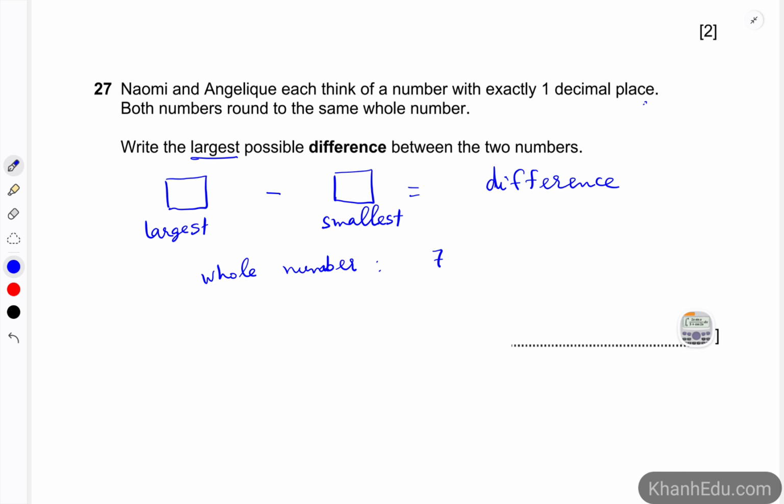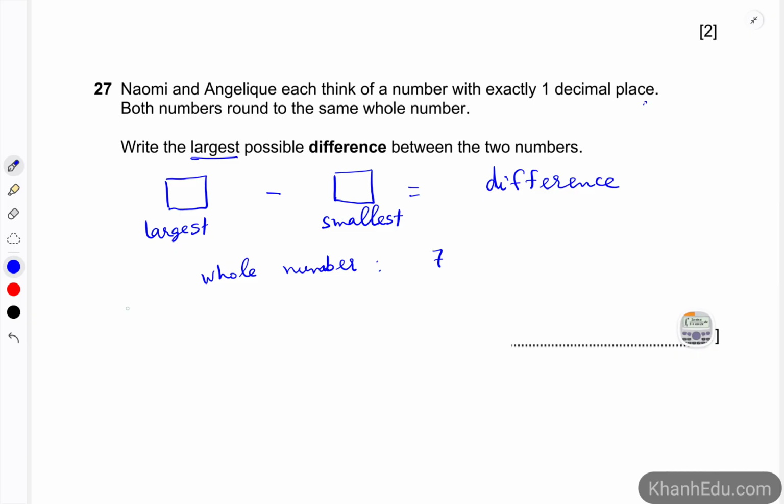We have to find a number that has exactly 1 decimal place, and when we round that number, it's going to be 7, and that has to be the largest. So in order to be the largest, we have to round that number down to 7, right?